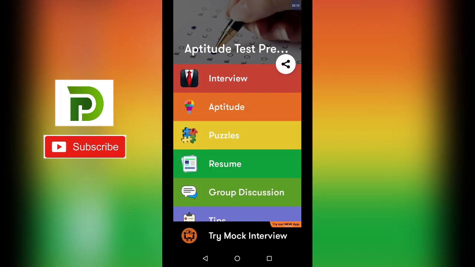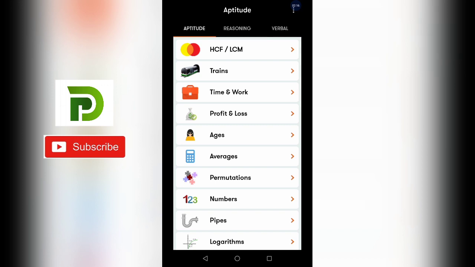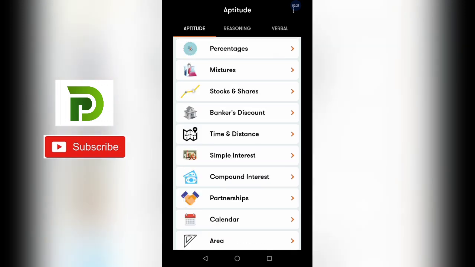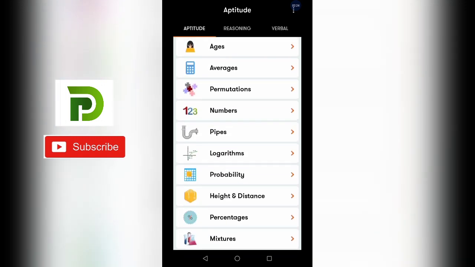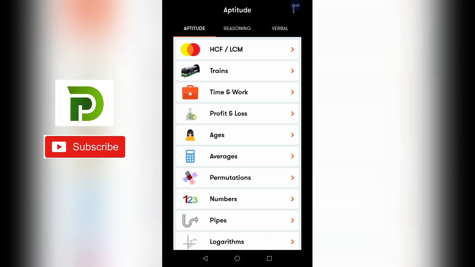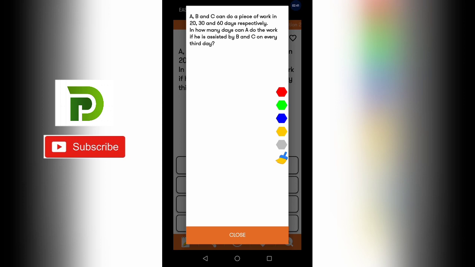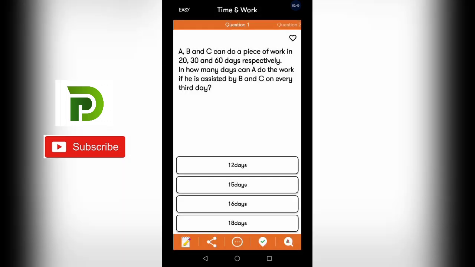Now come back. If you go to the aptitude section, different topics are given. In that topic, the questions related to that topic are given. Now let us go to any topic, for example time and work. So the question is given here, 4 options are given here. You have to read that question. Now after reading this question, you require one blank page to solve this. So here on the bottom side, this type of space is given to write down something. You can write your solution here, you can find out the answer. Once you find out the answer, you just click on the answer.